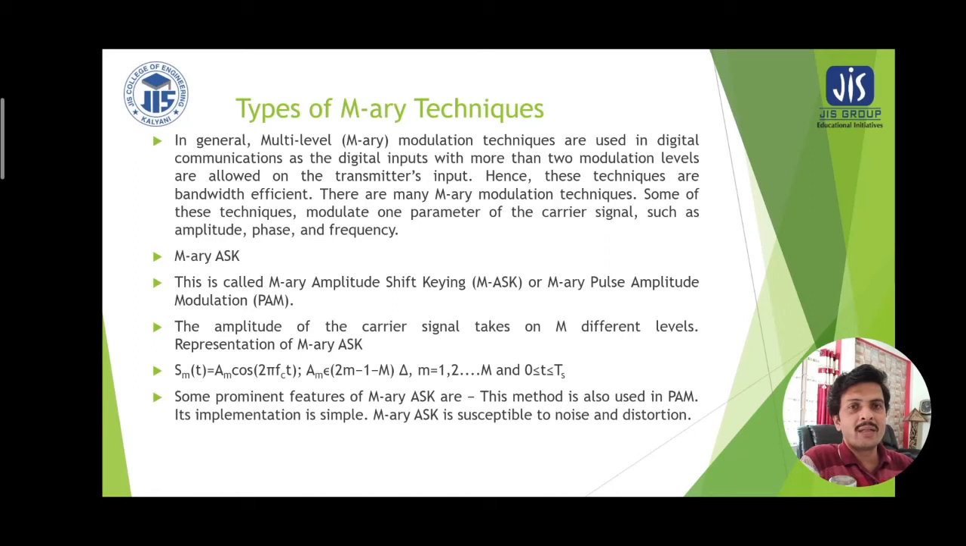we can discuss some prominent features of M-Ary ASK. This method is also used in pulse amplitude modulation, and its implementation is simple. M-Ary ASK is susceptible to noise and distortion. So this is the main drawback for ASK as well as M-Ary ASK. So when there is significant noise, M-Ary ASK has to be avoided.